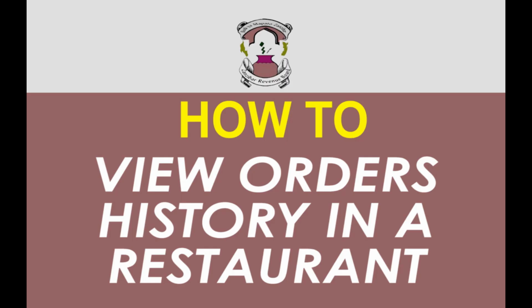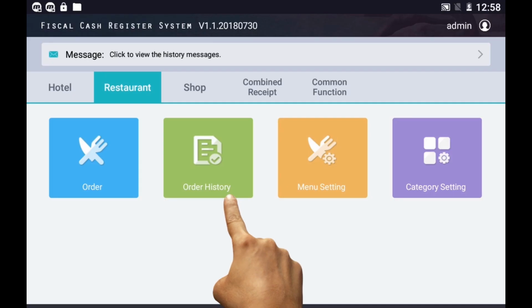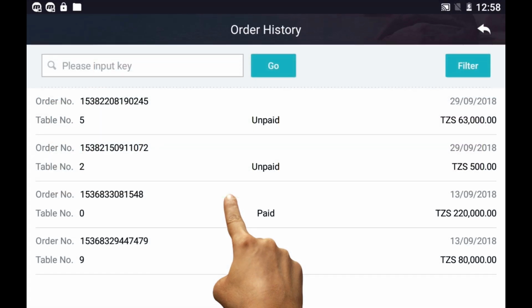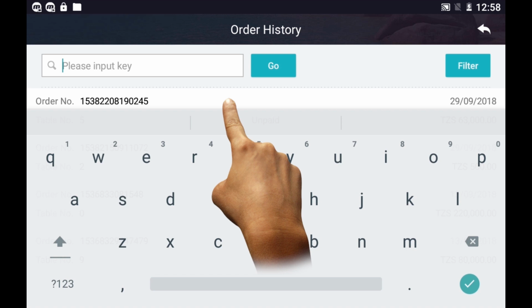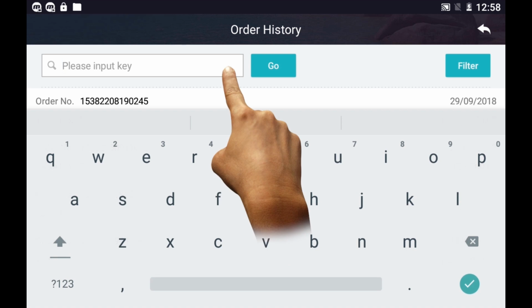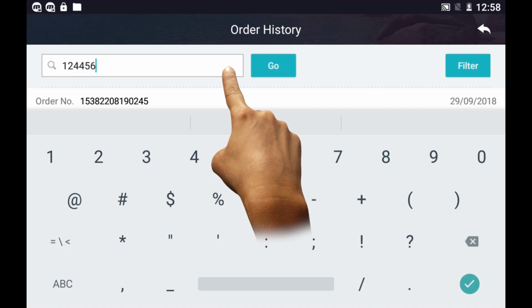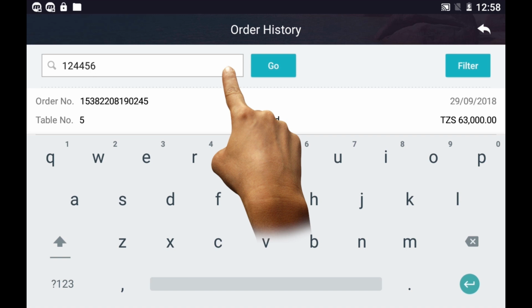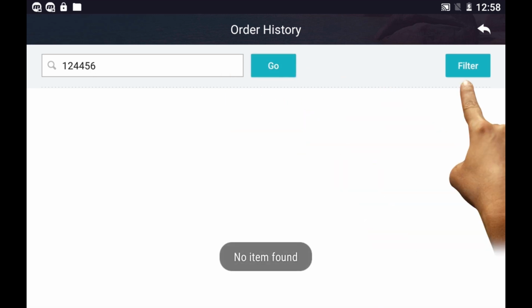How to view order history in restaurant. Tap Order History. Type your keyword here to search. To view more records, tap Filter.